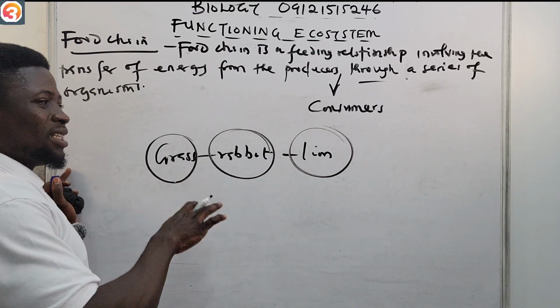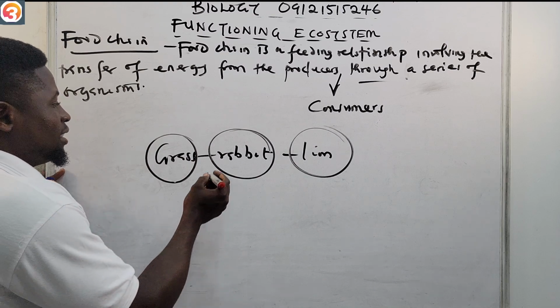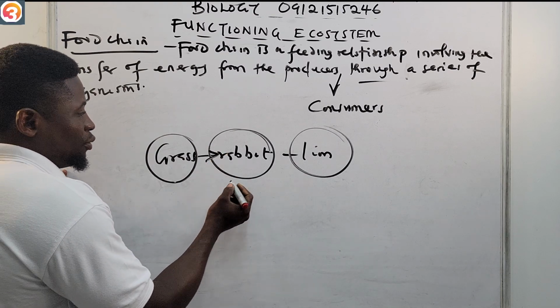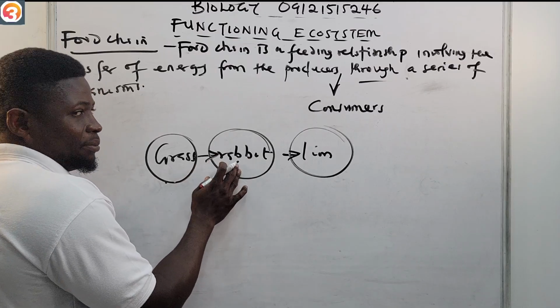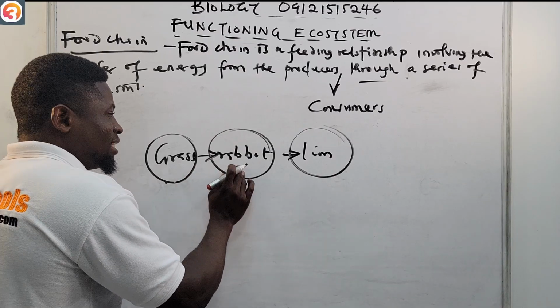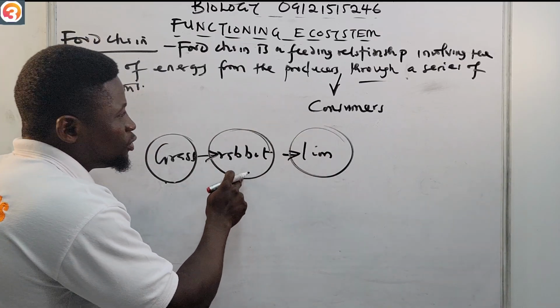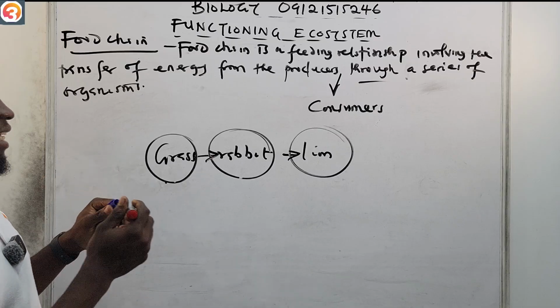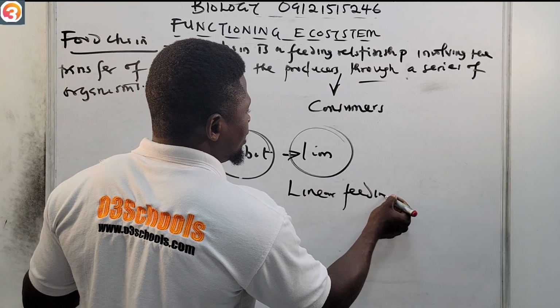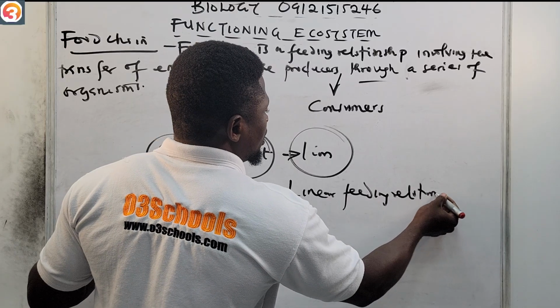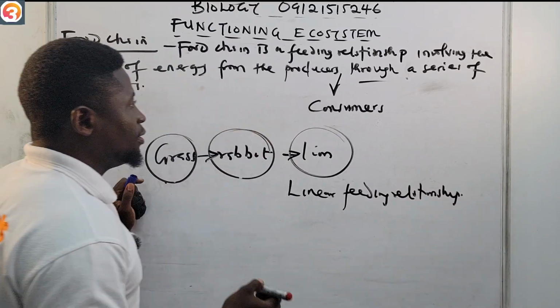So energy is transferred. The arrow goes in this direction because energy from the grass is transferred to the rabbit, then energy from the rabbit is transferred to the lion, as the lion feeds on the rabbit. So it is a linear feeding relationship.